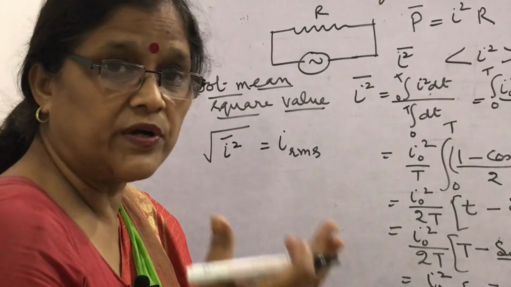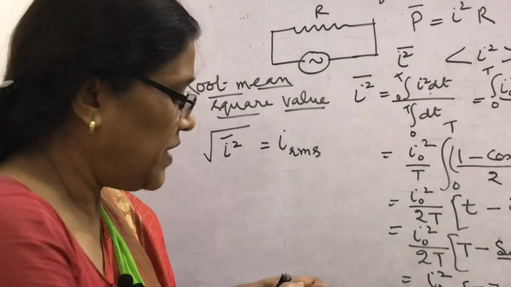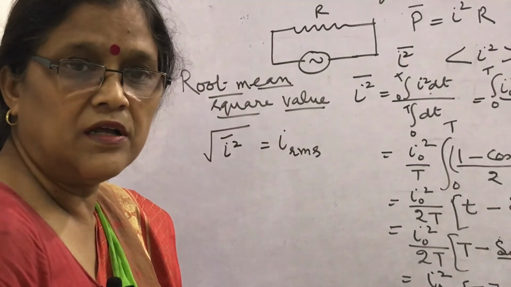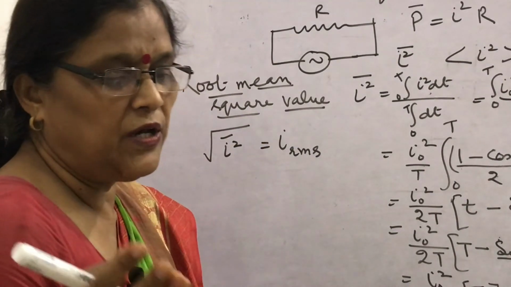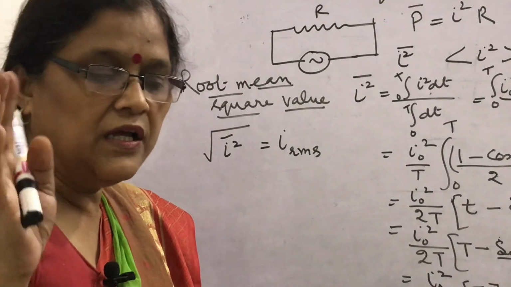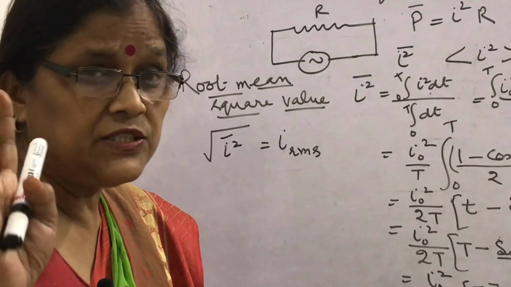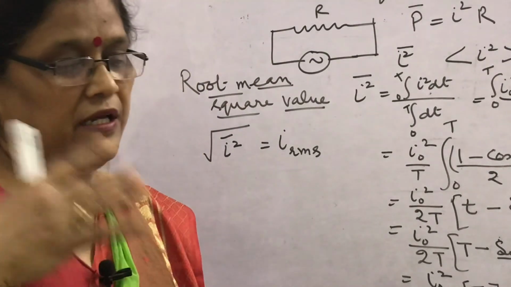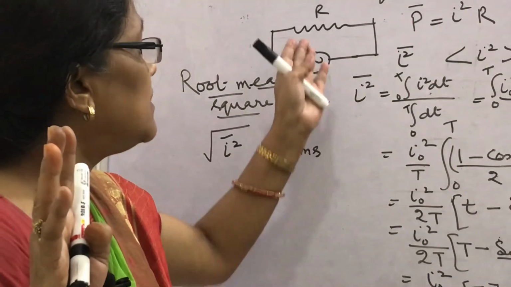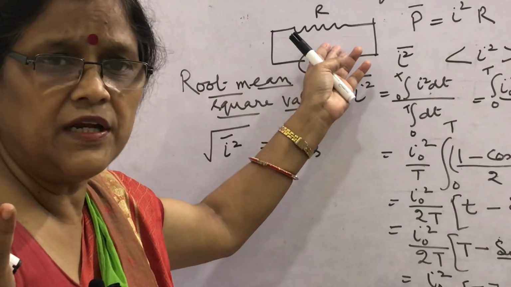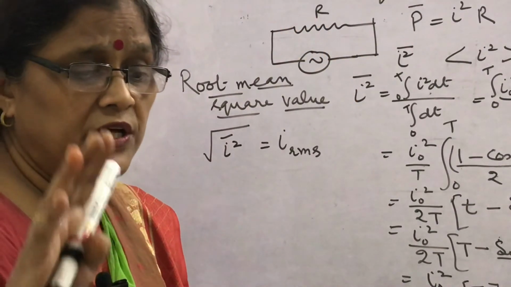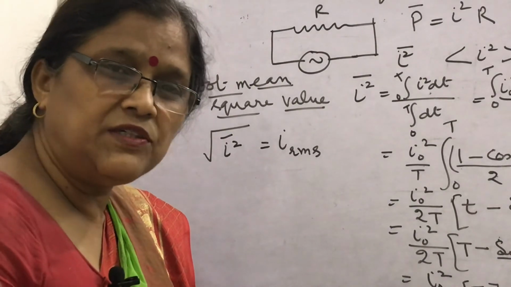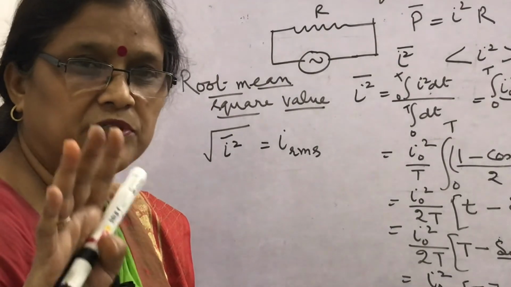It is very important to learn how to define the RMS value of alternating current. The RMS value of alternating current is equal to that DC current which would produce heat in a given resistor, in a circuit where only a resistor is connected, at the same rate as the alternating current produces.